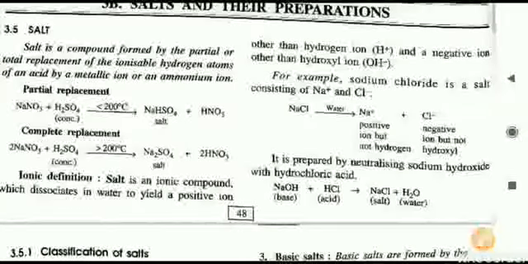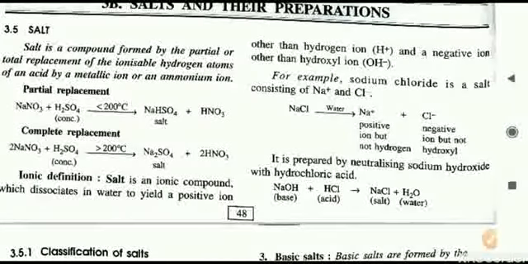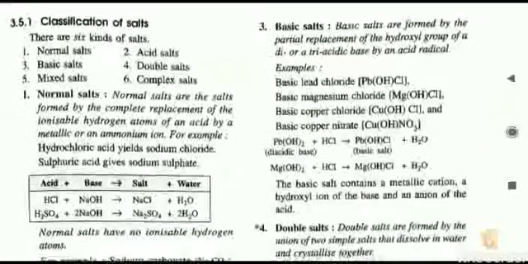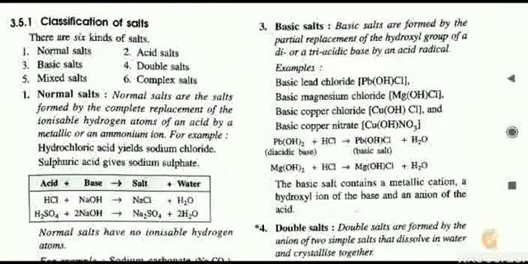Now, having learned about the definition of salts, let us move to the different types of salts, that is, the classification of salts. Generally there are different kinds of salts, and they are six in number. We will deal with all of them one by one. Let us begin.